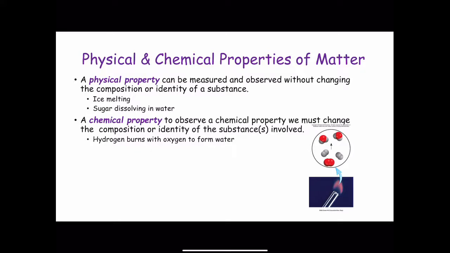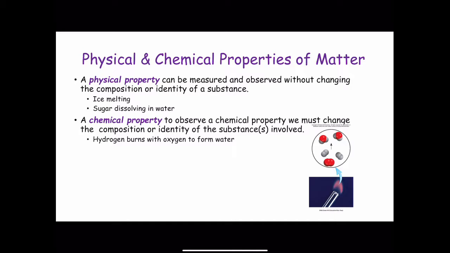Substances are identified by their properties as well as their composition. Color, melting point, and boiling point are physical properties. A physical property can be measured and observed without changing the composition or identity of a substance.